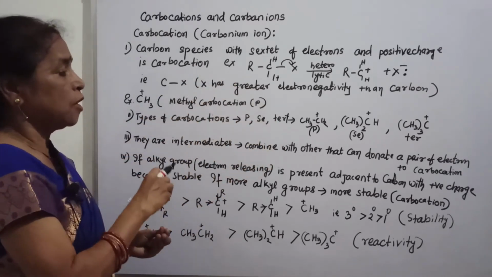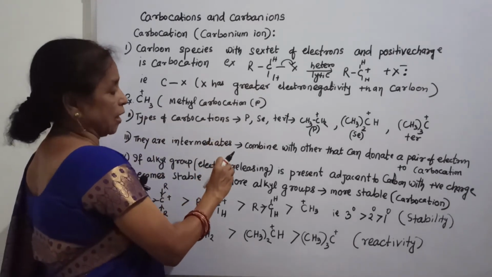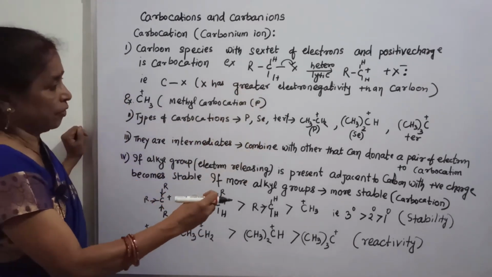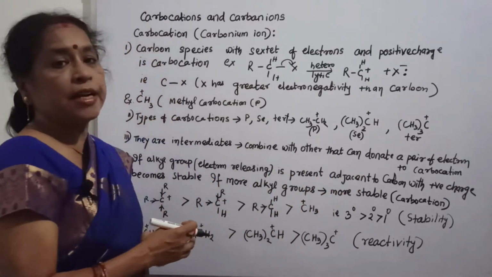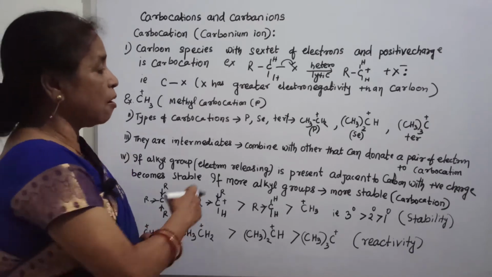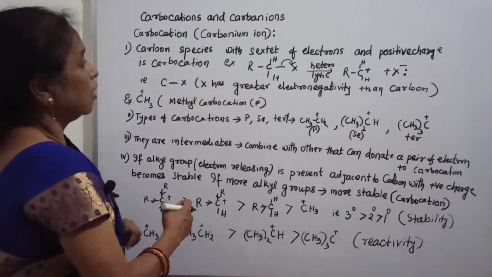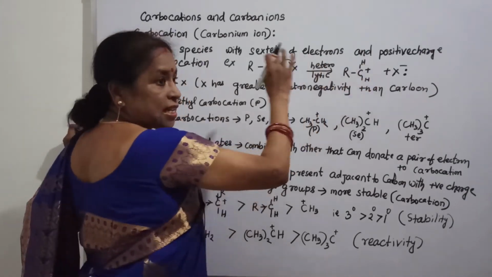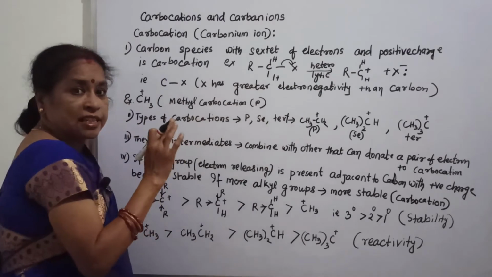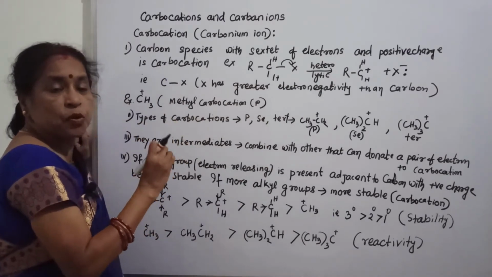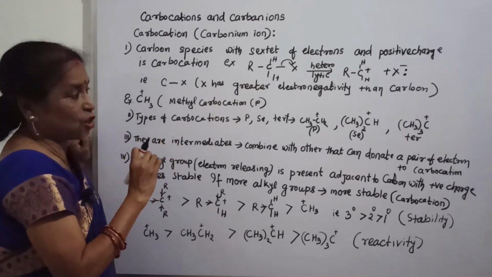The question is which compound they will combine with: one that can donate a pair of electrons. Why will it combine with something that can donate a pair of electrons? Because there is a positive charge and, as I told you, a sextet of electrons. Sextet means 6, so there is a deficiency of 2 electrons to occupy the octet, noble gas configuration.